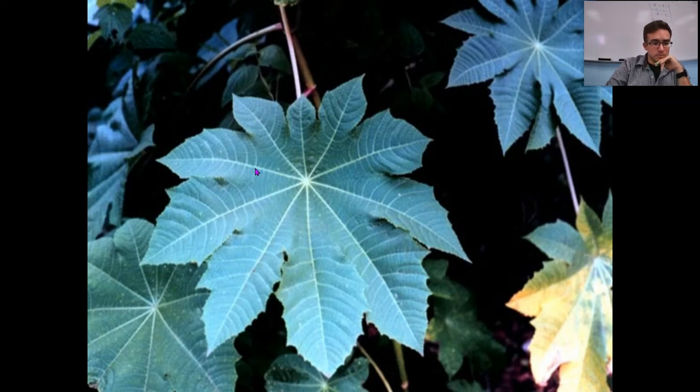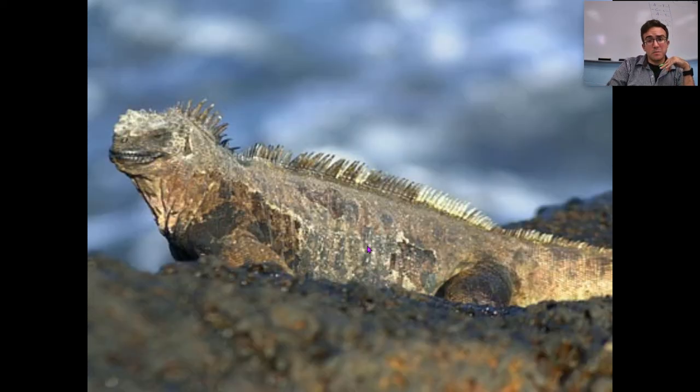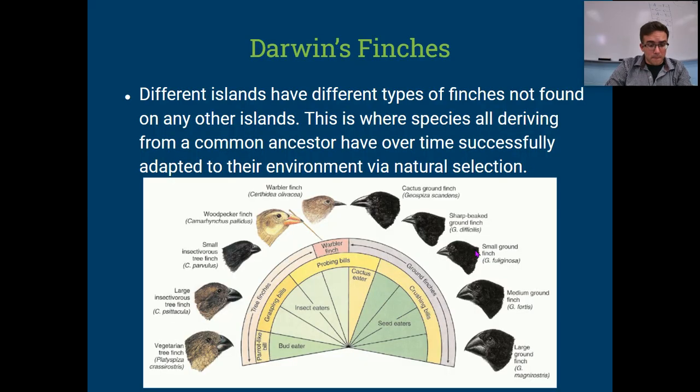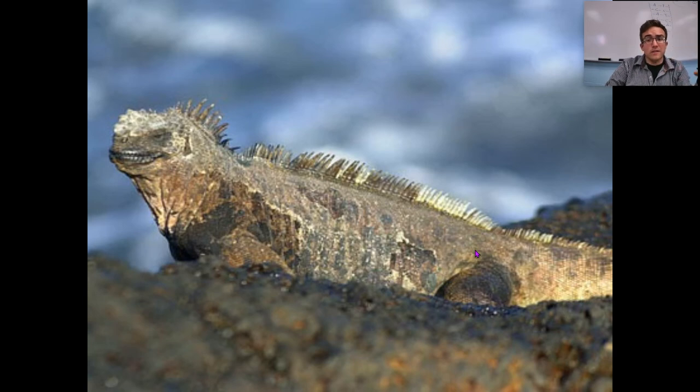He found a bunch of iguanas, these lizard type things, that can swim, which is something no one had ever seen before. He also found flightless cormorants, which are birds, but they're not able to fly. So these Galapagos Islands gave him a lot of weird species to study and try to figure out.